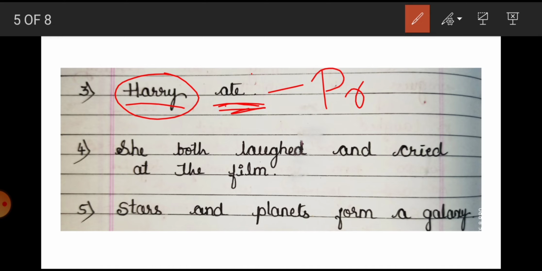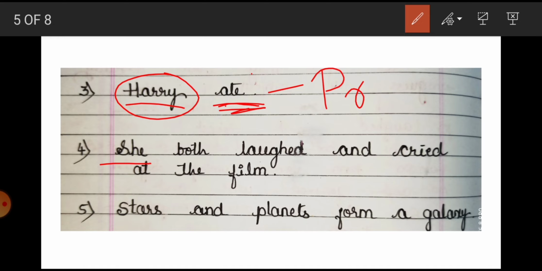Next example. She both laughed and cried at the film. When one girl saw the film, she had mixed emotions. As you may have already guessed, the subject here is she.